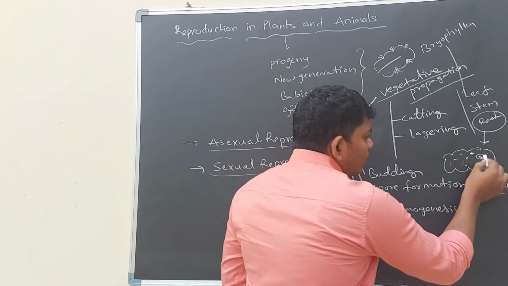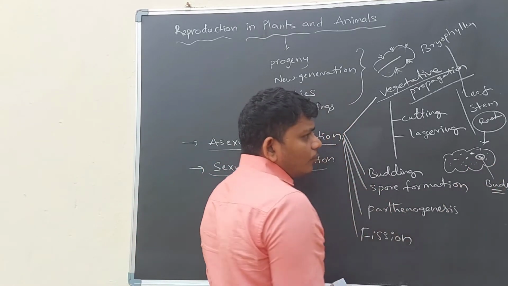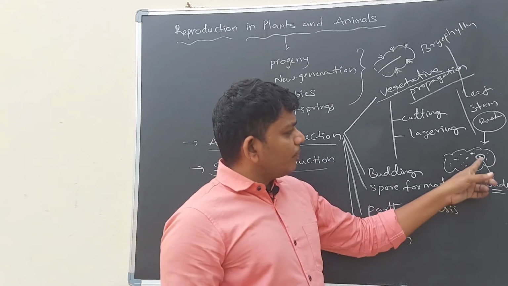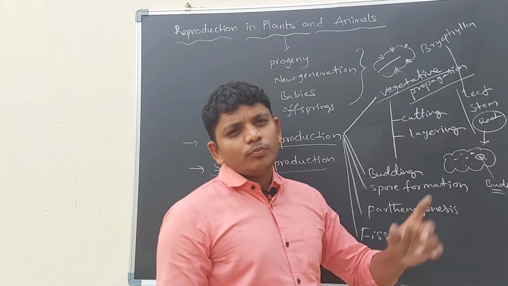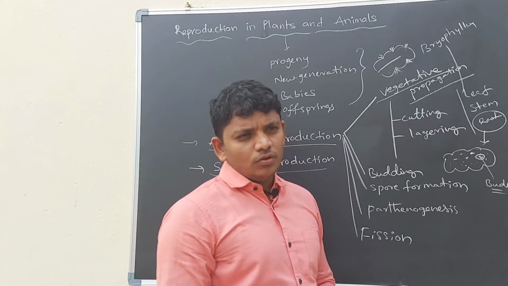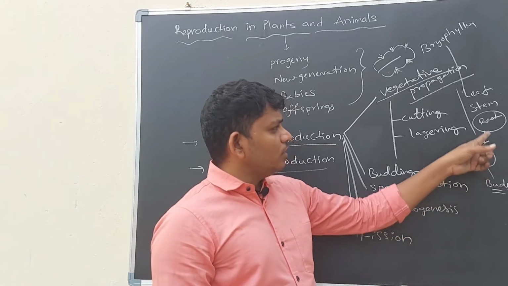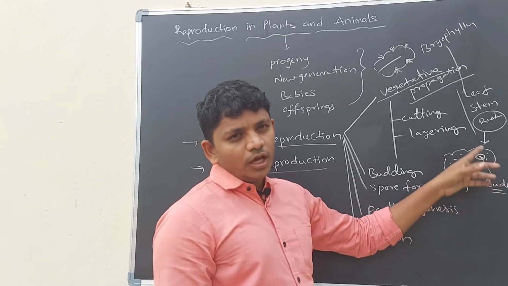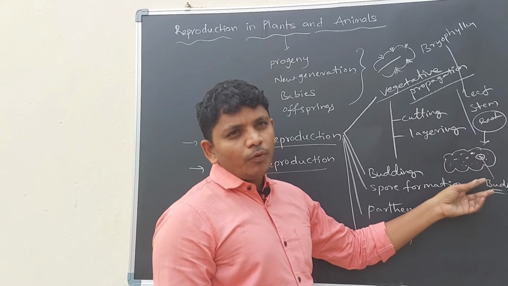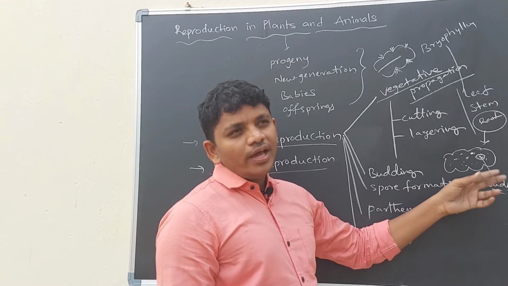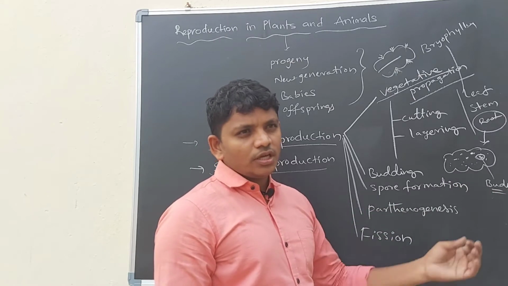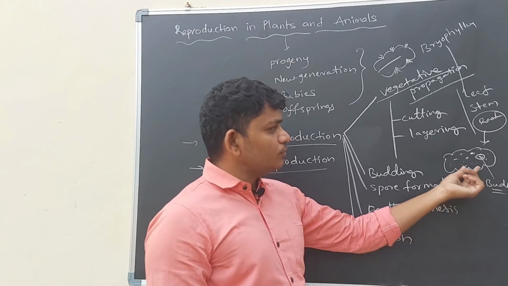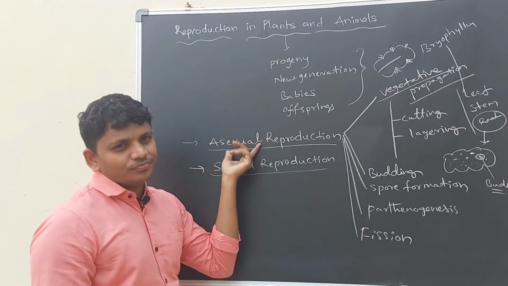If this bud part is detached from the potato, then this bud part will grow as an individual potato plant after a few days. So here in this process, a root is involved. There is no other plant involved. A small part of the root is growing as a new individual plant. This is also a vegetative part. This belongs to asexual reproduction.